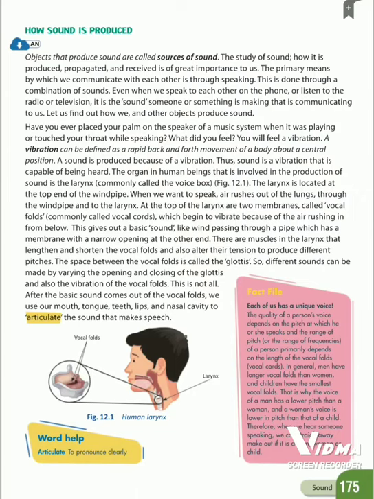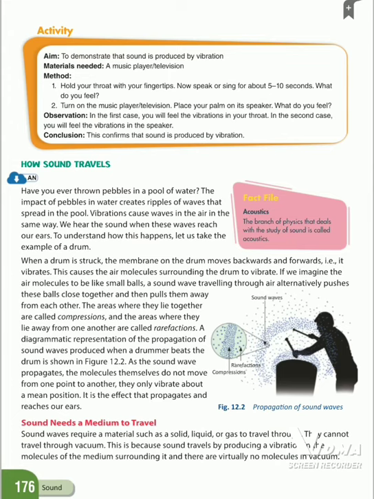In the previous class, we learned about sound, how sound is produced, and how sound travels. Objects that produce sound are called sources of sound. The branch of physics that deals with the study of sound is called acoustics.